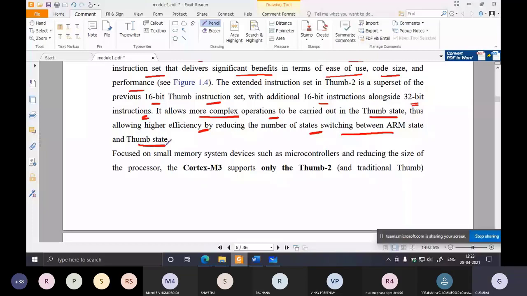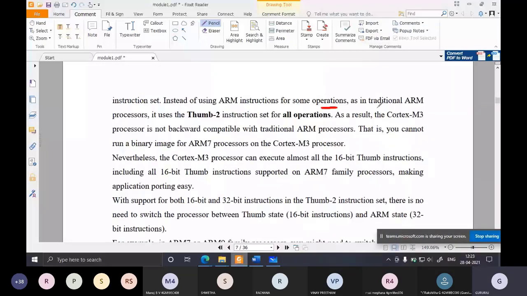Here, Cortex M3, the processor that we are discussing, which belongs to version 7 architecture, supports only the thumb 2 instruction set. Instead of using ARM instruction sets for some operations, as additional ARM processors do, it uses the thumb 2 instruction set for all operations. So any operation you want to carry out in the Cortex M3 processor, it uses the thumb 2 instruction set only.